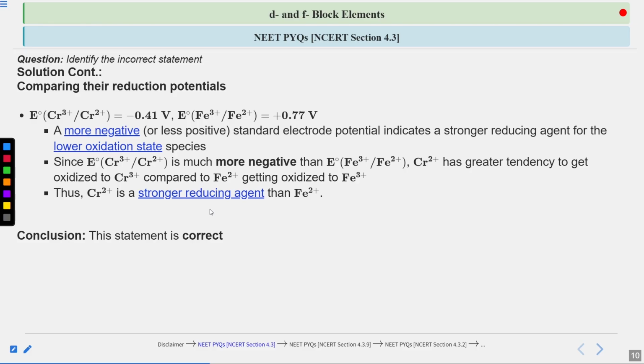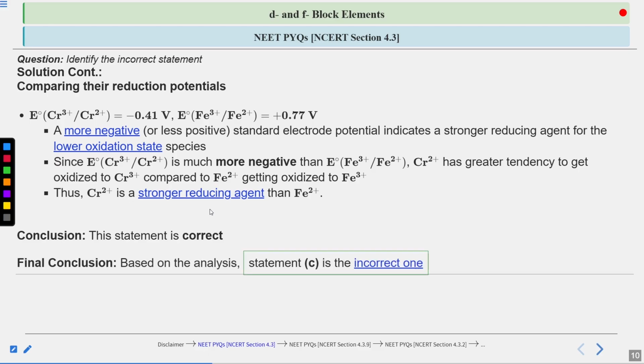This statement is also correct. So, the final conclusion is that based on the analysis of every option, the statement C given is the incorrect one. We have to identify the incorrect statement in the question, so the correct answer is going to be option C.